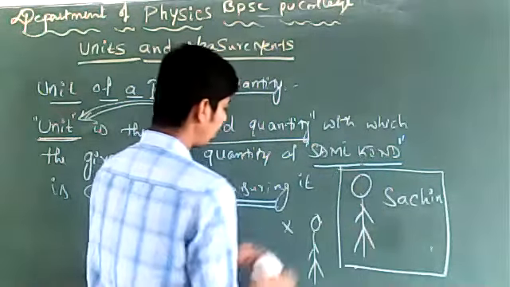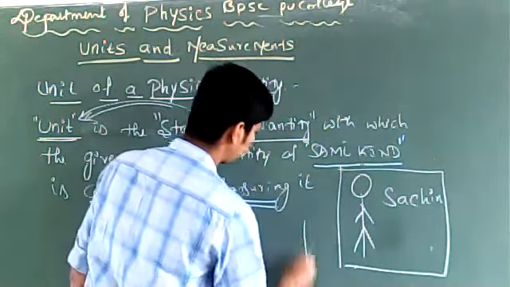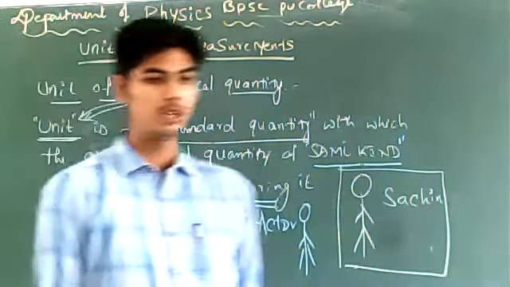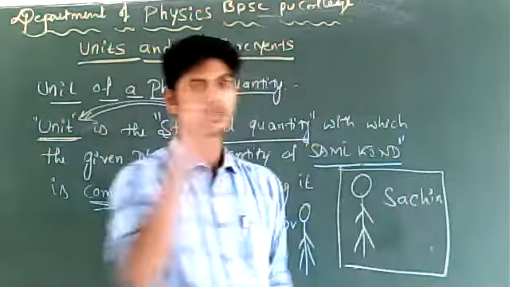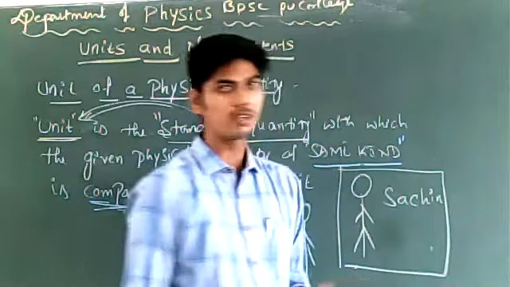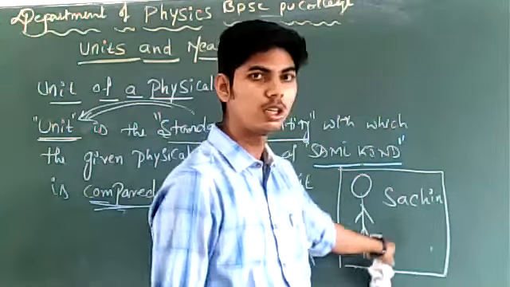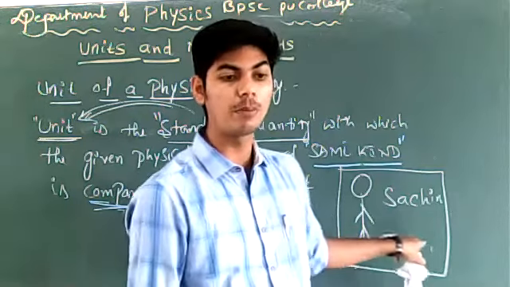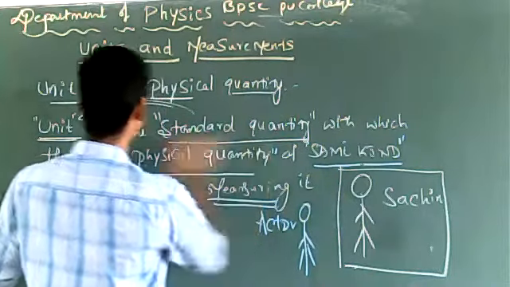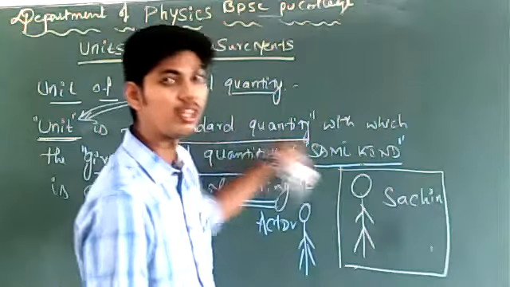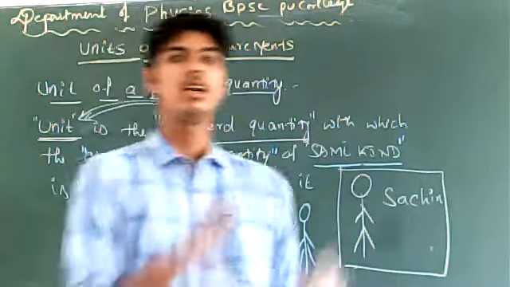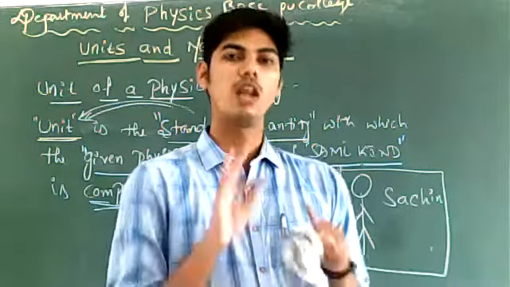Can I compare an actor with Sachin? Sachin is of course the standard chosen for measurement in the cricket field. Can I compare an actor with Sachin? This is a standard quantity, but then this is not the unit for an actor. Can I compare an actor with this? No. You should always compare a given physical quantity with the standard quantity of same kind. So an actor must be compared with an actor. A cricketer must be compared with a cricketer, and so on.